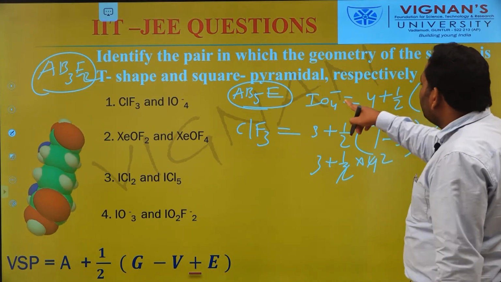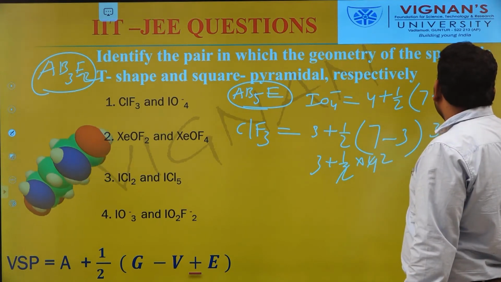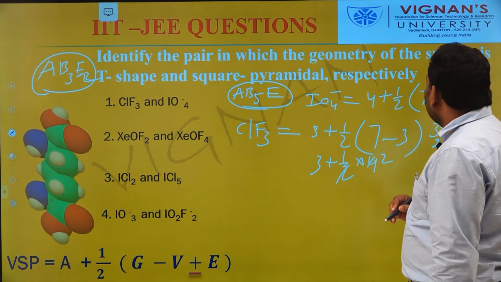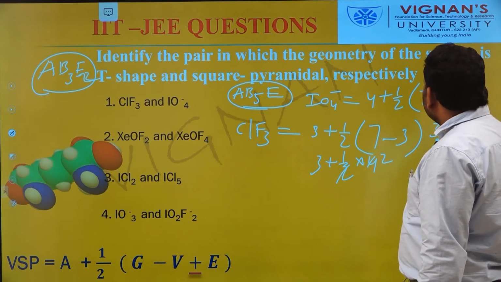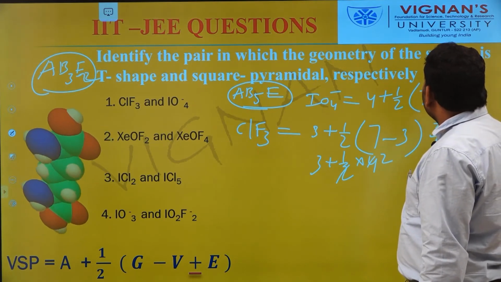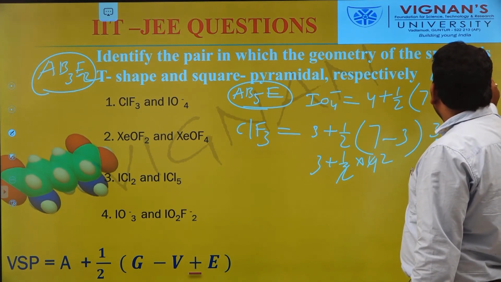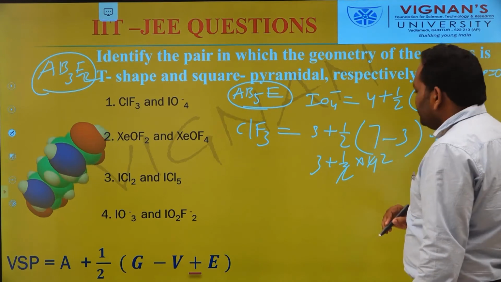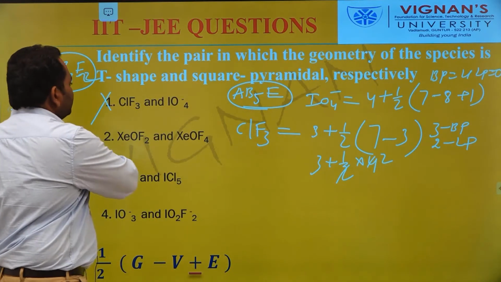The charge is negative, that's why we add that charge, which is plus 1. In total it becomes 0. So this molecule contains 4 bond pairs and 0 lone pairs. So this option is wrong.